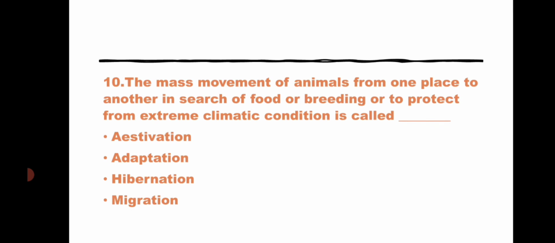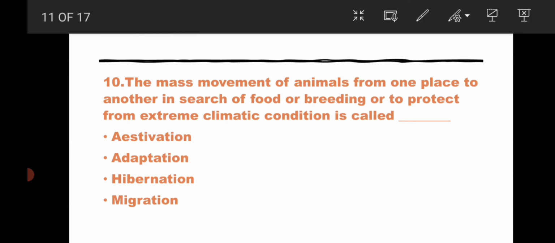The mass movement of animals from one place to another in search of food or breeding or to protect from extreme climatic conditions is called dash. Option 1 estivation, option 2 adaptation, option 3 hibernation, option 4 migration. The answer for this question is migration.